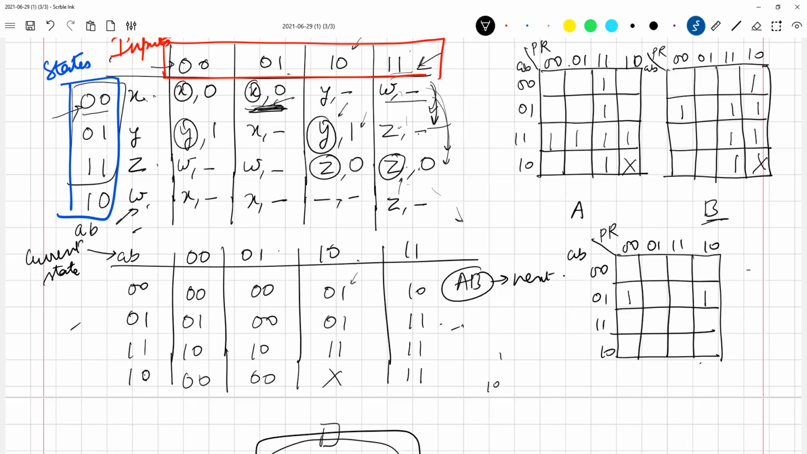Output is 1 only in these. Not right, don't care conditions. Oh yeah, one don't care is also there. Where is the don't care? This is the don't care. Oh yeah, you're right. I have not written down the don't care conditions for the output. I have to include that. Thank you very much. So where are the don't cares? 1 0 1 1 and 1 0 1 1 and then 0 0 0 1 and everywhere here. Thank you very much. You're right.